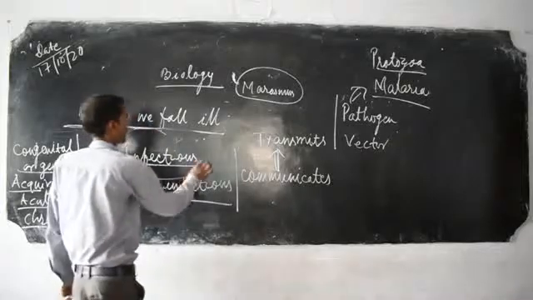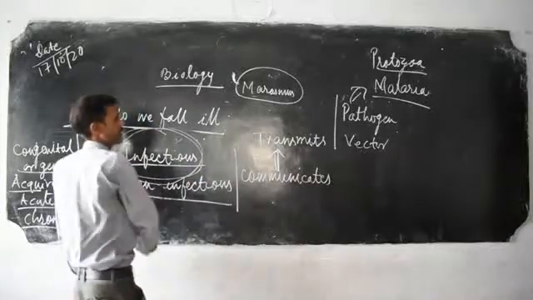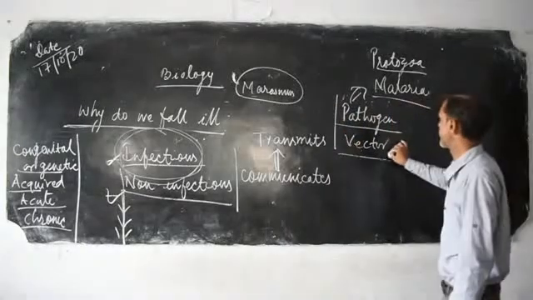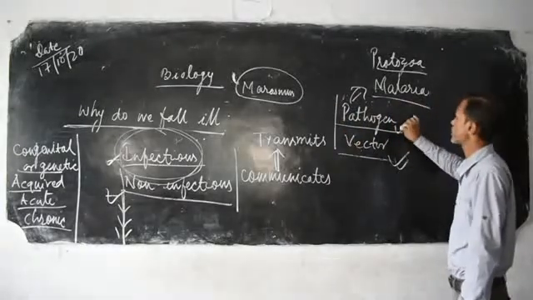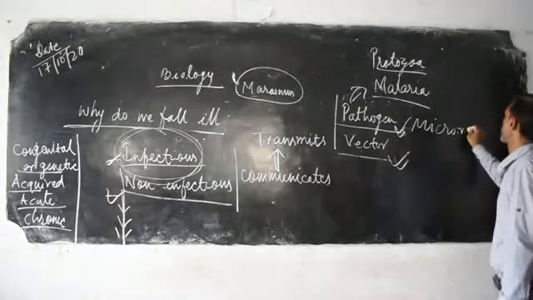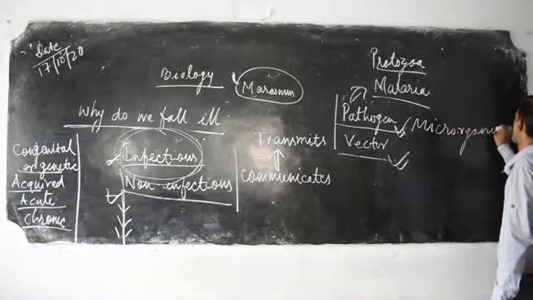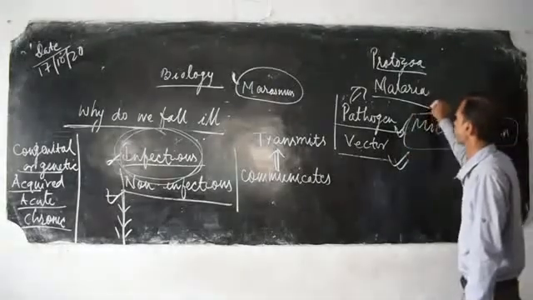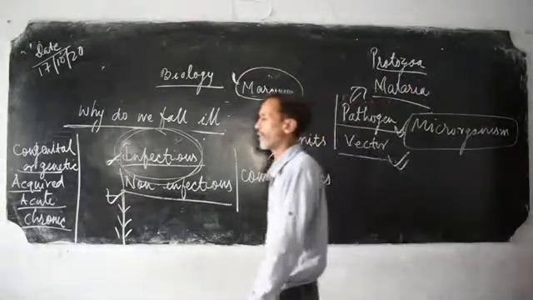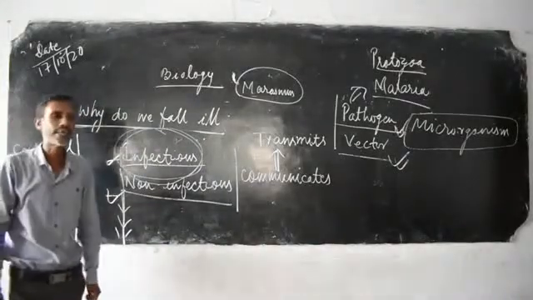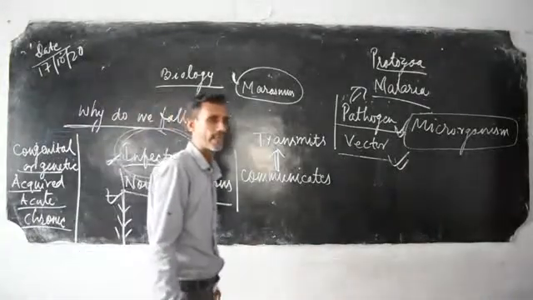Now, for an infectious disease there are two factors: there should be a vector and there should be a pathogen. Pathogen means microorganism. There are so many microorganisms, protozoa, bacteria, viruses, which we cannot see with the naked eye, without any aided device.